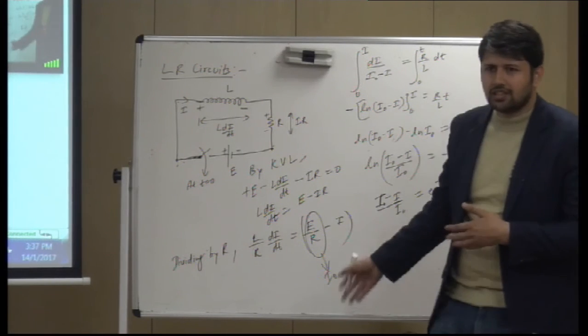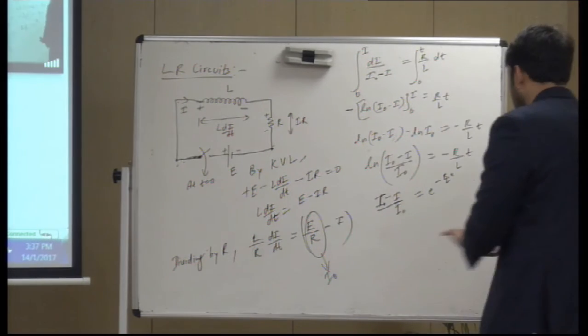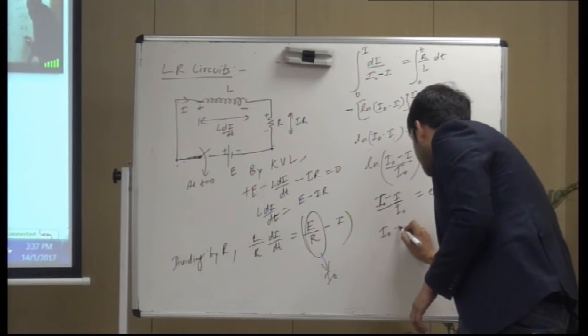So you can sense that this is taking the same kind of shape as our other expression was taking.